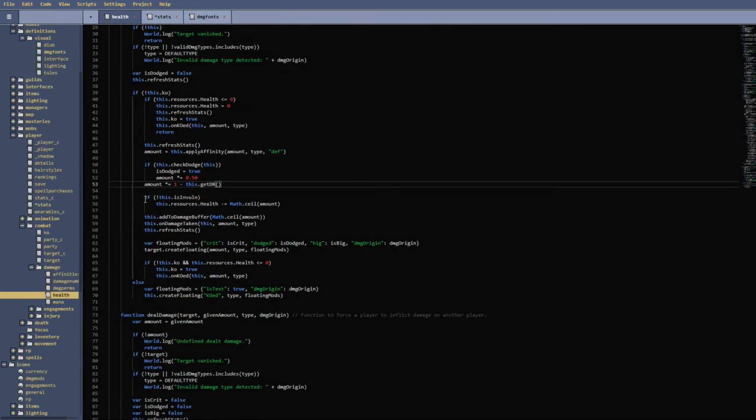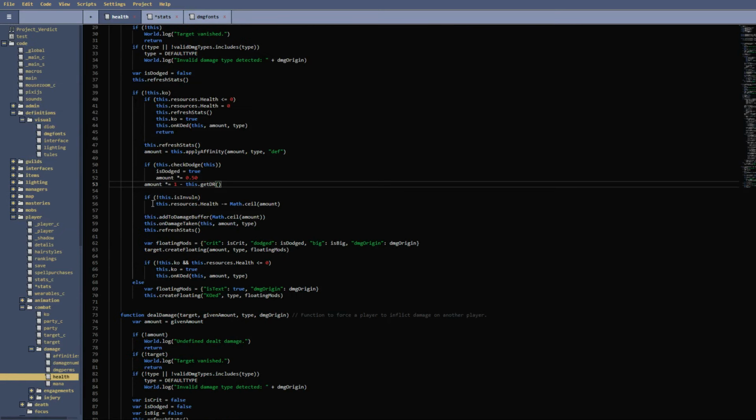So, assuming that we aren't vulnerable, which we aren't, we take the damage, so our health is subtracted from by this amount. We add that to our damage buffer, which is a different thing. It's related to shielding, so damage absorption. I'm not going to talk too much about that because it's very complicated in and of itself, but we trigger the on damage taken function with the amount that we took, our source, which is just us, and then the type, which is sound type, of course. Then we refresh the stats again. Refresh stats will go through and make sure that everything is updated automatically. So, very basic.